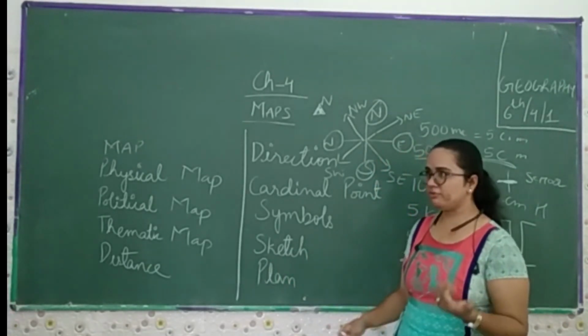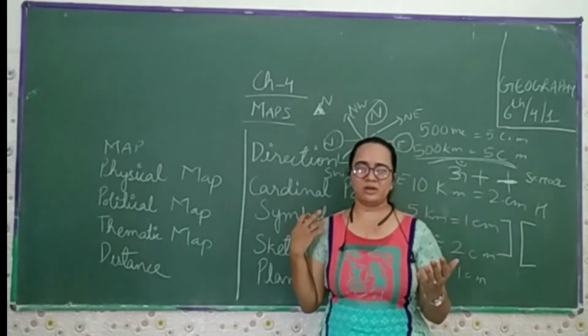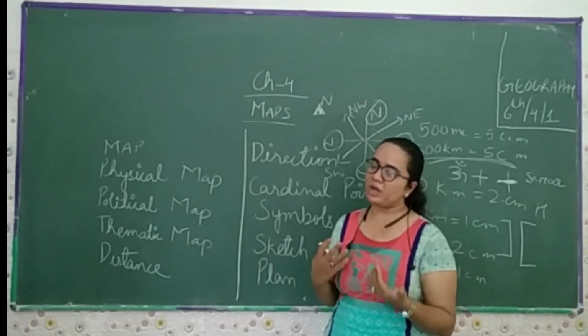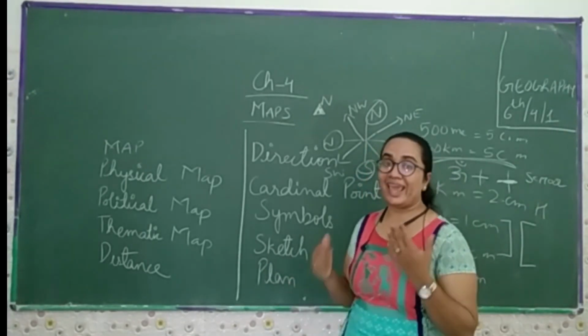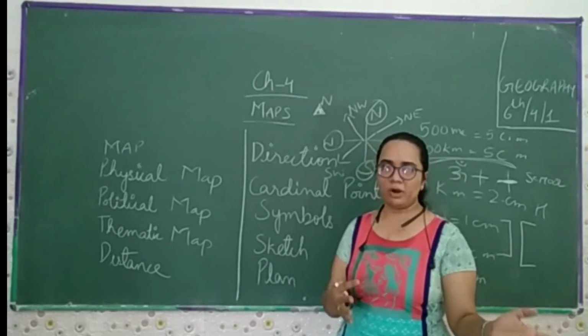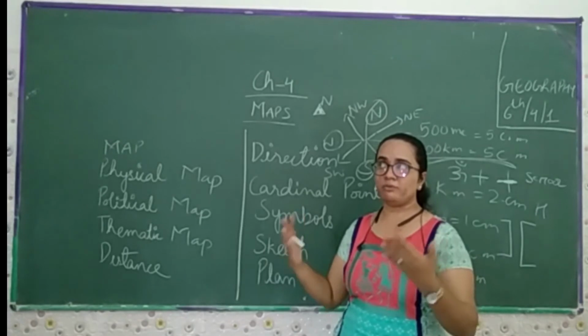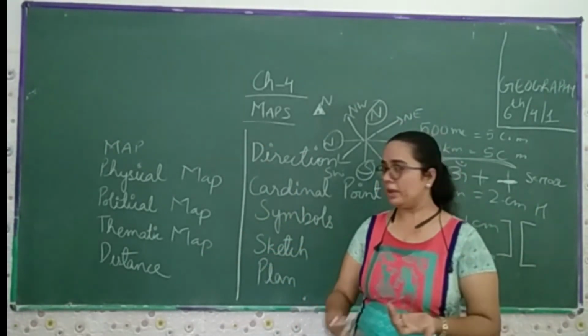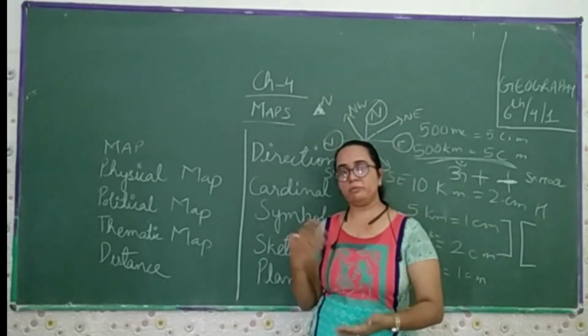Now the plan. If we are making any building, any monument, any school building, or any house or apartment, before we make it we make the exact plan by thinking about what kind of length measurement we have to use, and for breadth what kind of measurement we have to take. By making the exact plan, then we can make the building.